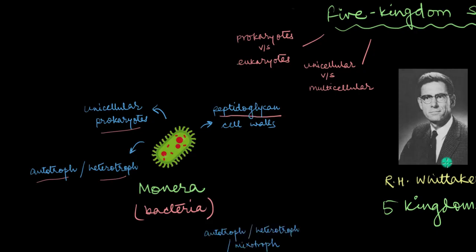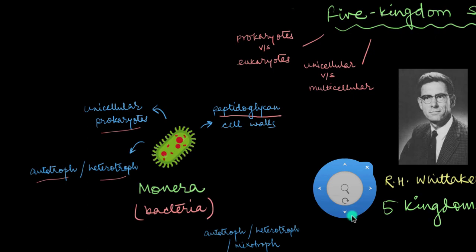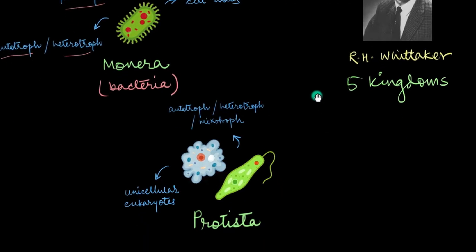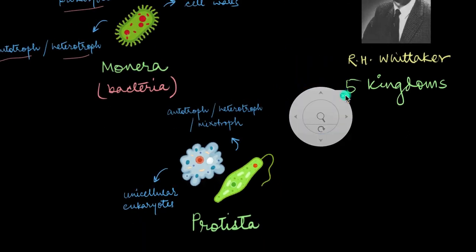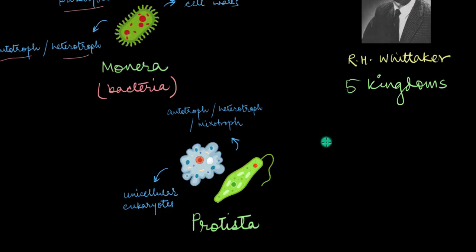The second kingdom is called Protista, a very diverse kingdom which houses all the single-celled eukaryotes as well as some simple multicellular eukaryotes. This is the kingdom where amoebas and euglenas finally found a place for themselves. Now, the mode of nutrition varies from one protist to another. Some are autotrophic, some are heterotrophic, and some are mixotrophic in nature. A mixotroph is an organism that can act both as an autotroph as well as a heterotroph. And this euglena, by the way, right over here, is a mixotroph.